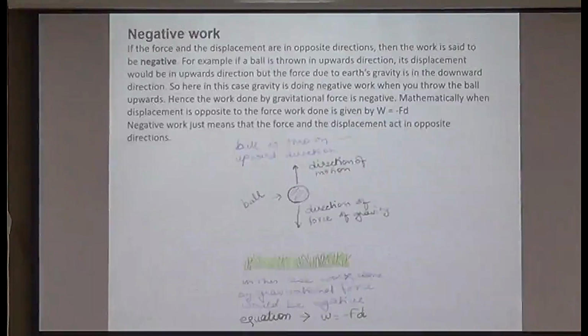Now, negative work. Negative work happens when force and displacement are in opposite directions. Force is going one side and displacement is on the other side. For example, when you swim freestyle, you push the water backward, but your body is actually moving ahead. So when your body is moving ahead, the work done is the product of force and displacement, but since they are in opposite directions, it will be negative. Another example of it is when you walk, when you row a boat. In all these cases, the work done will be negative.